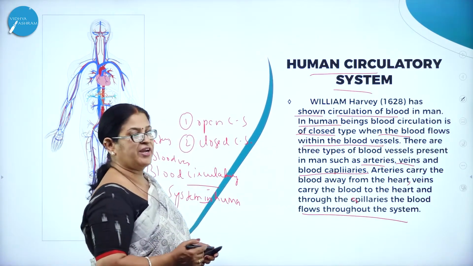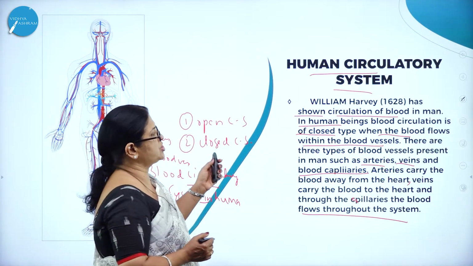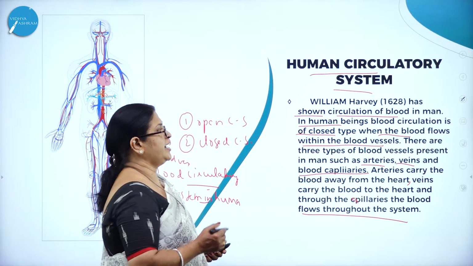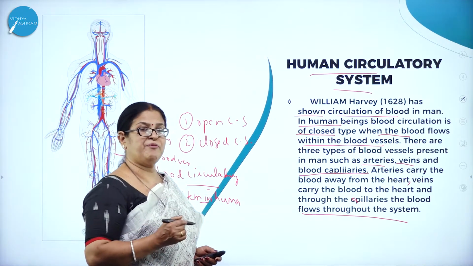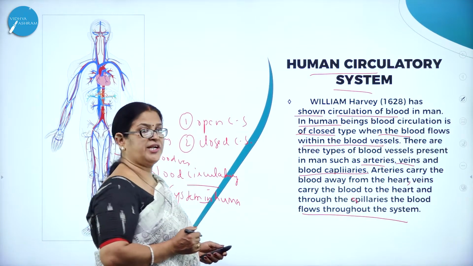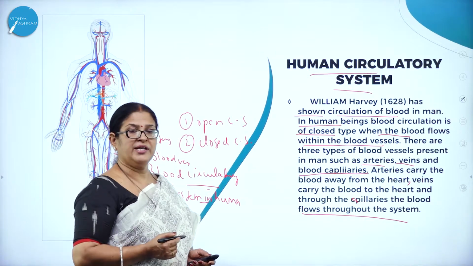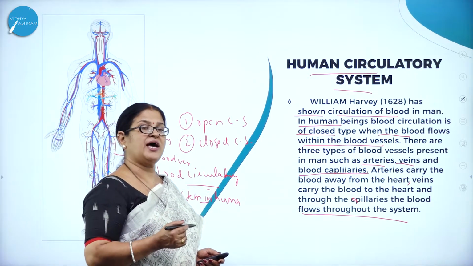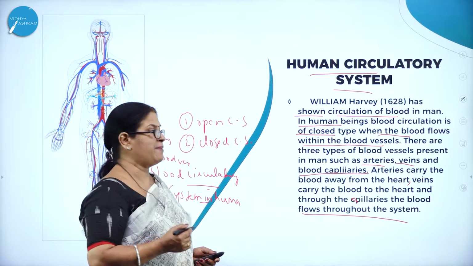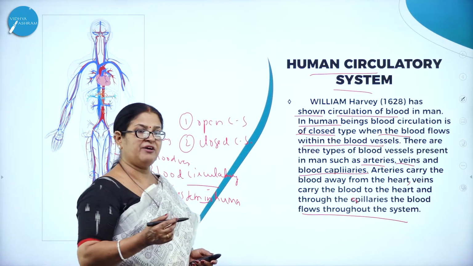So, William Harvey in 1628 showed the circulation of blood in man, and in human beings, the type of blood circulation is called closed circulatory system. Why? Because the blood flows through the blood vessels, namely the arteries, veins, and the smaller blood vessels called capillaries. Arteries carry the blood away from the heart.